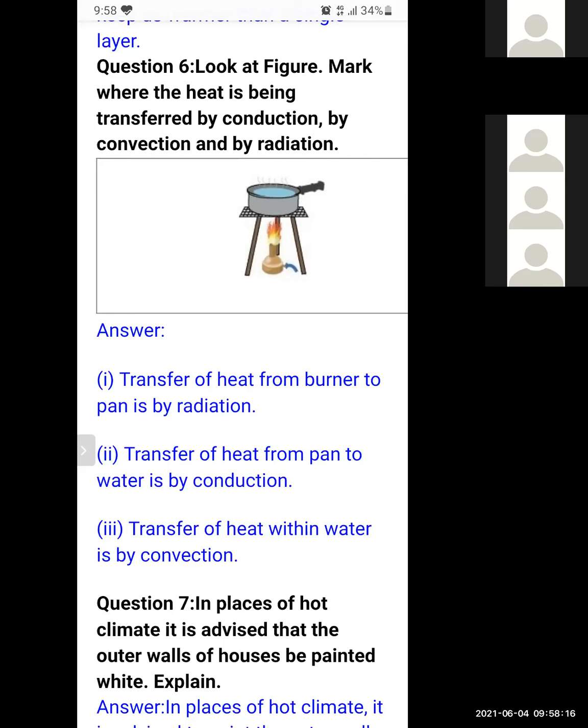So inside the pan, heat is transferred by conduction and it reaches the water. Now, what will happen within the water? Within the water, transfer of heat is by convection, because water is a liquid, and we know very well that in liquids and gases, heat is transferred only by convection.